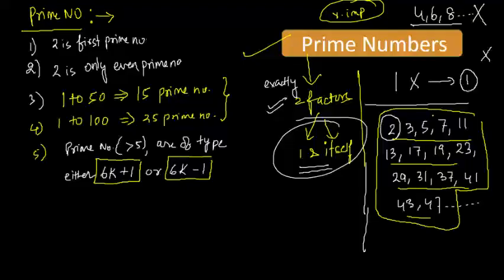Can you see? After 3 or 5, this is a multiple of 6 minus 1. This is a multiple of 6 plus 1. This is a multiple of 6. 6 2s are 12 minus 1. 6 2s are 12 plus 1. 6 3s are 18 minus 1. 6 3s are 18 plus 1. So from a multiple of 6, it would be either plus 1 or minus 1. Getting my point? It will also help you to find out the prime numbers.